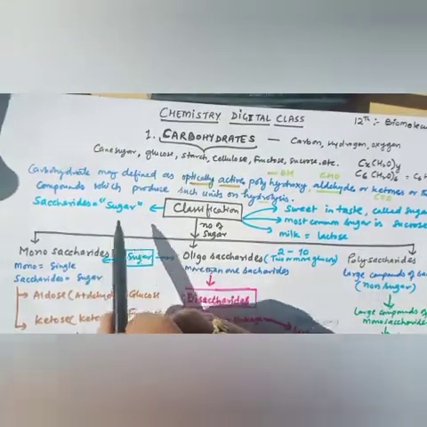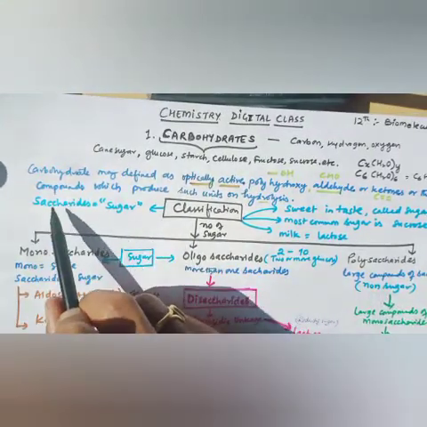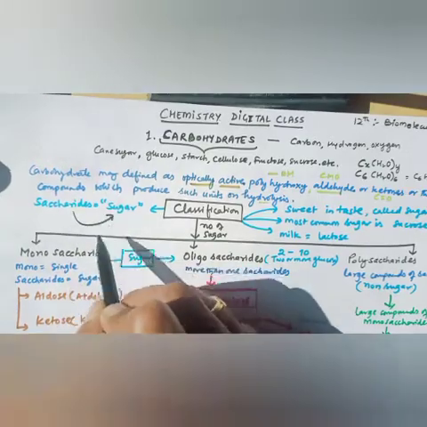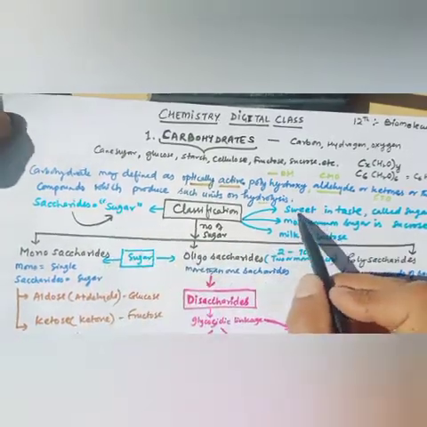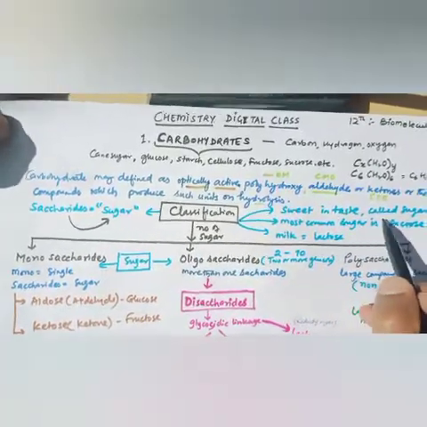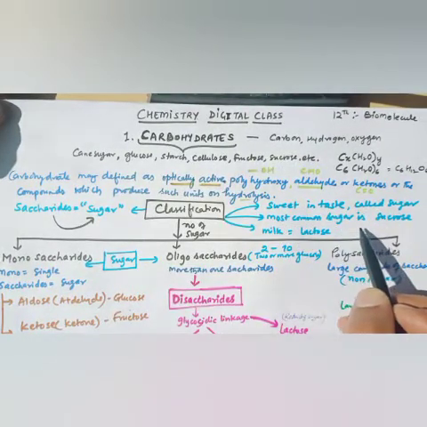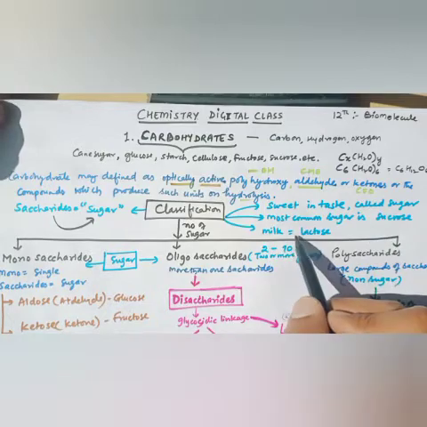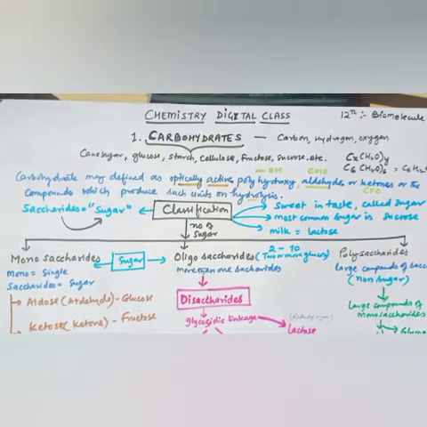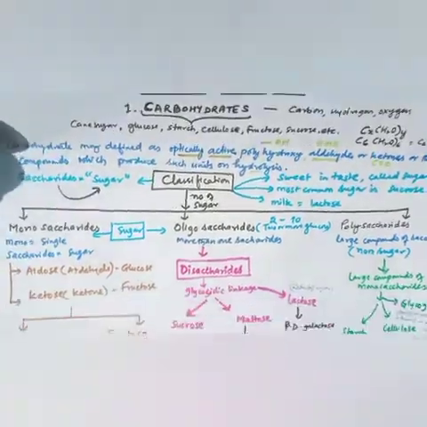Now, the meaning of saccharide is sugar. And why sugar? Because it is sweet in taste, that's why these are also called sugars. The most common sugar is sucrose, and in milk, lactose is present. So let's discuss the basic classification of carbohydrates.